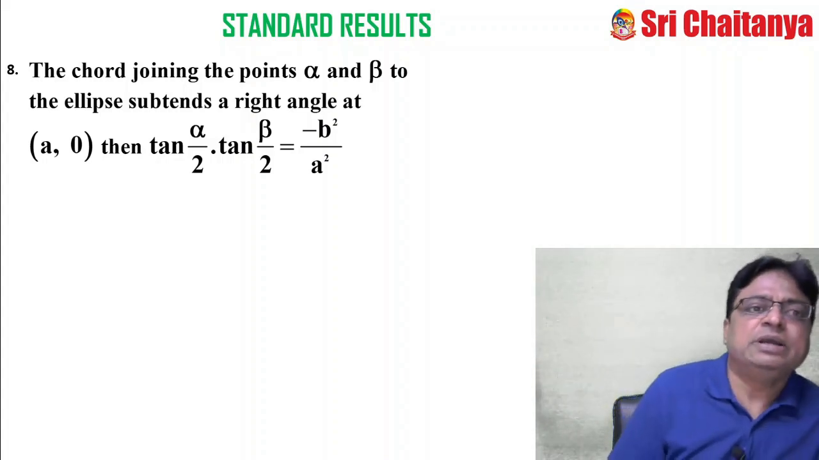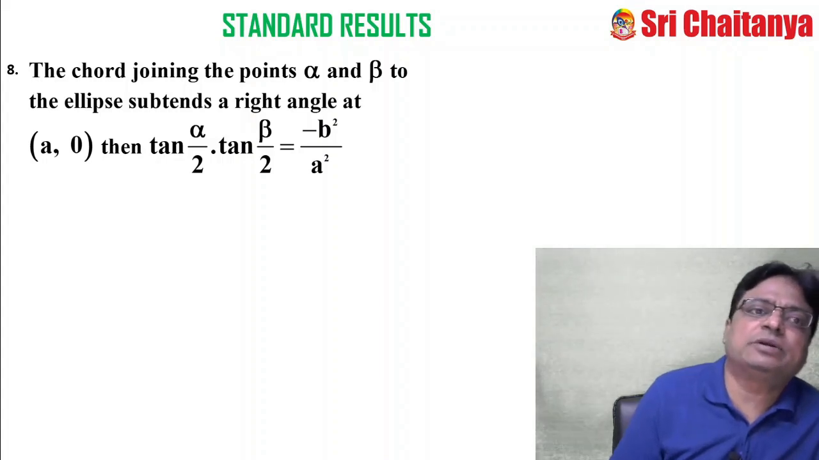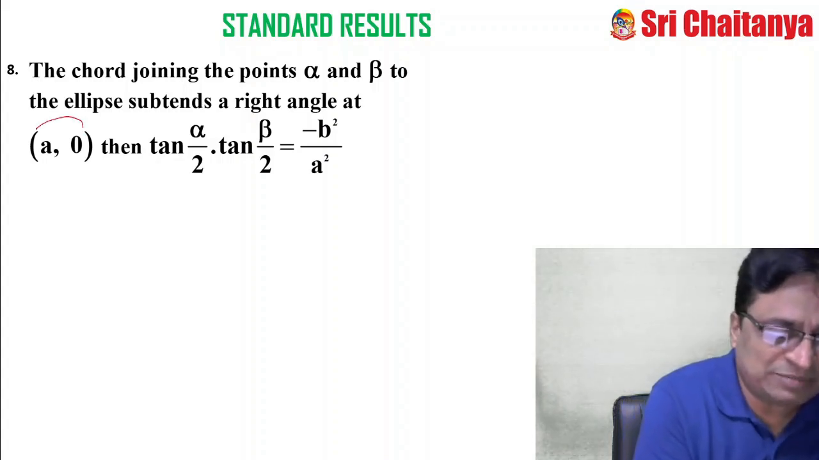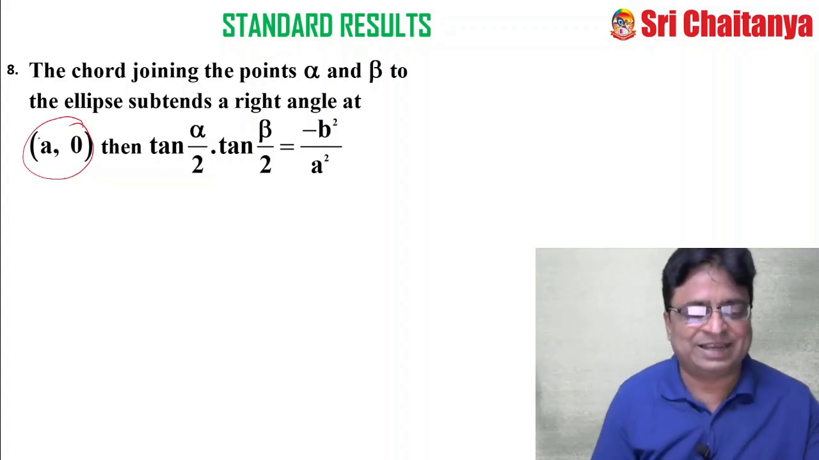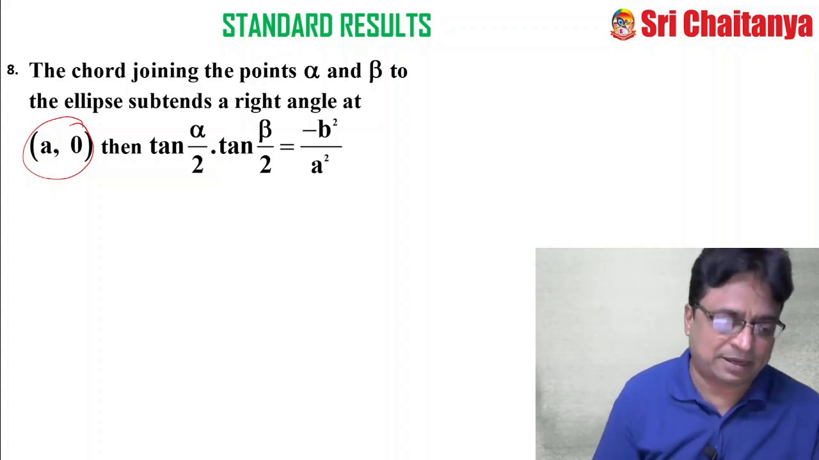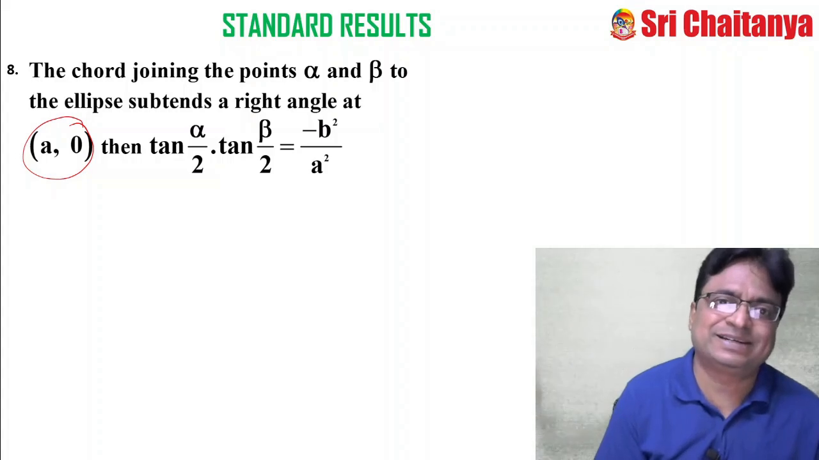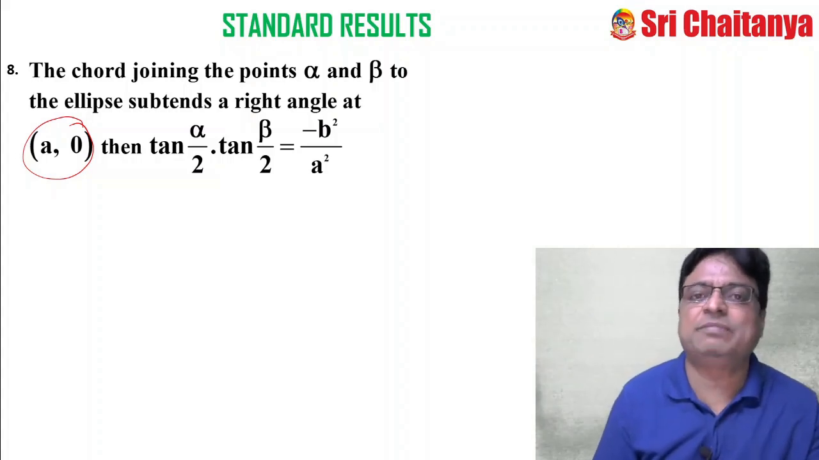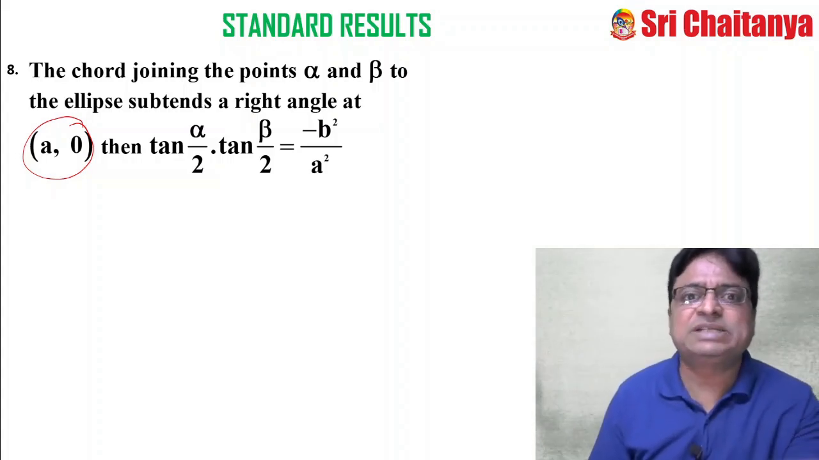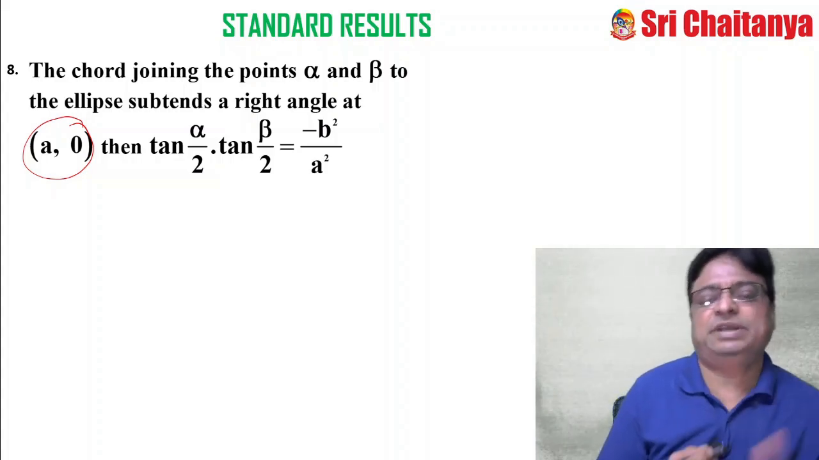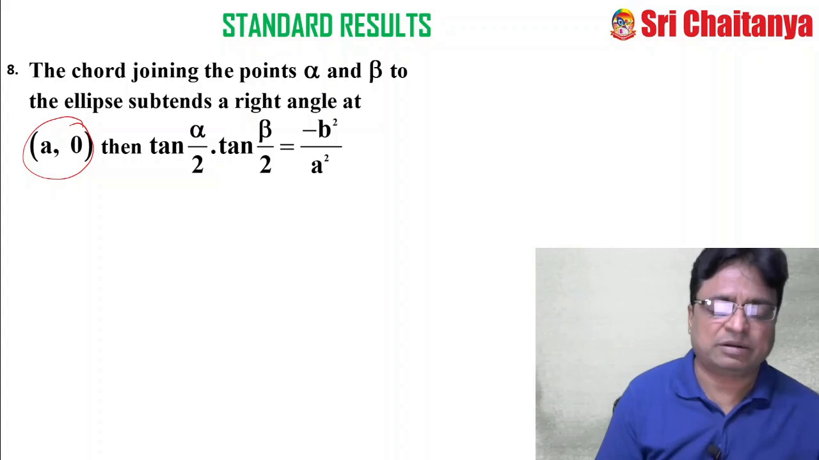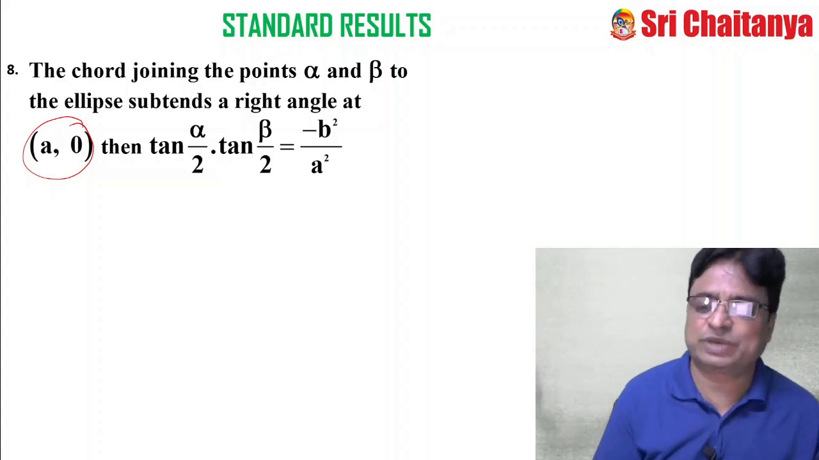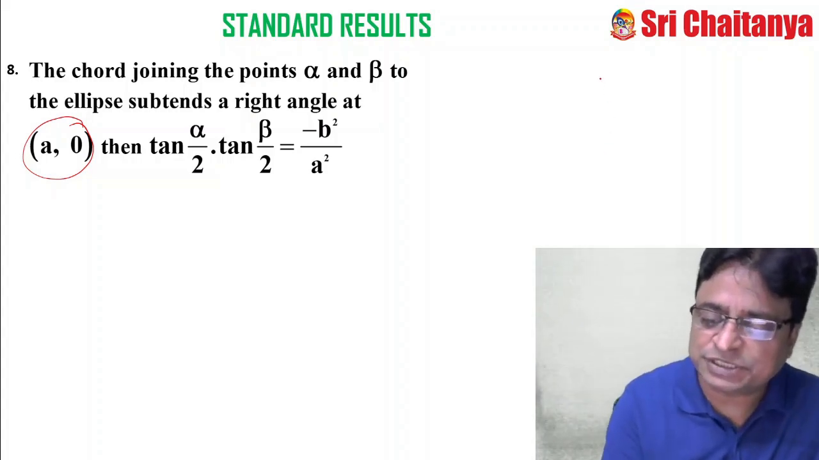Now, read the statement. The chord joining the points alpha and beta on the ellipse subtends a right angle at A comma 0. Have you seen the point A comma 0? It is just like one extremity of the major axis, isn't it? So sometimes they may ask the question like this: the chord joining the points alpha and beta on the ellipse subtends a right angle at one extremity of the major axis, then tan alpha by 2 into tan beta by 2 equals minus b square by a square. That they may ask.